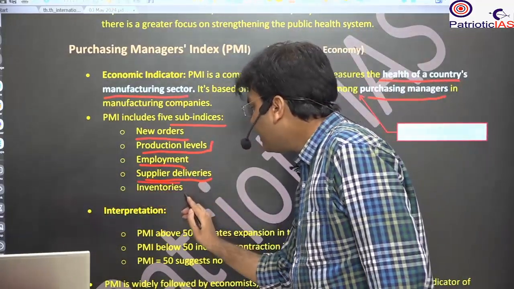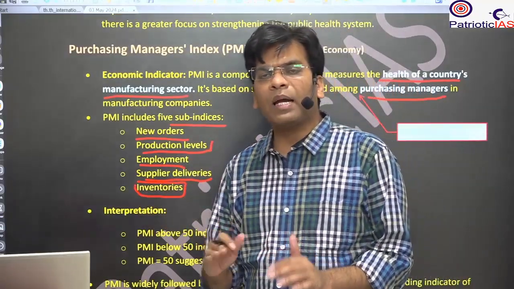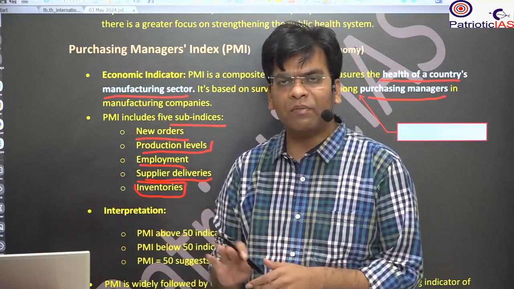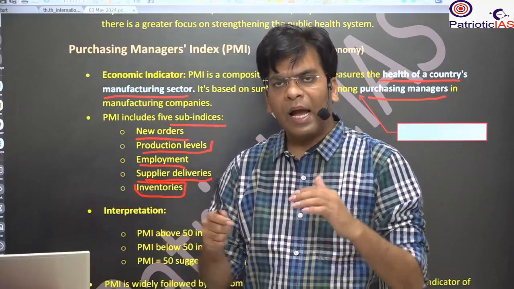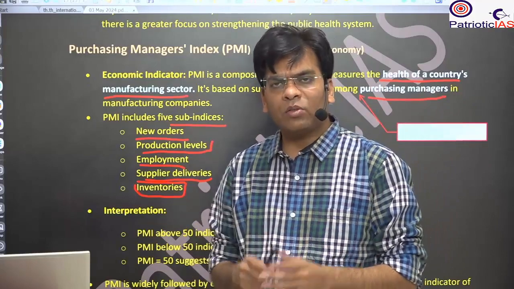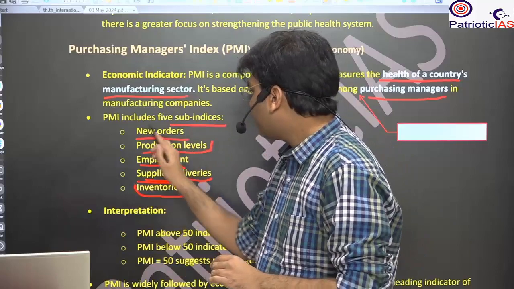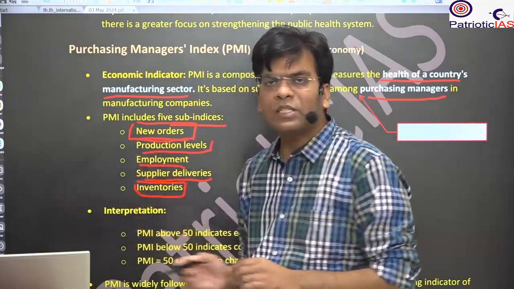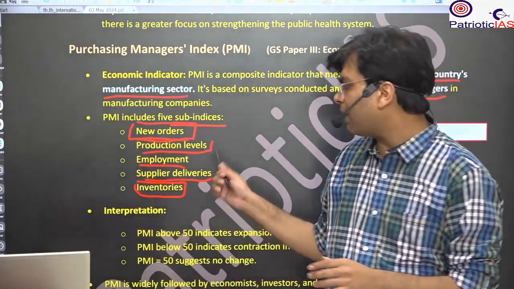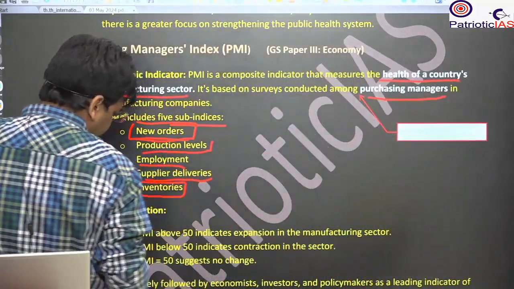Inventories. Inventories means how much stock we had at a particular time and how much it has reduced or been maintained. For example, I have 10 pens, and even after 2 months I still have 8 pens. So the inventory will be 8 pens. The demand for more product will be less if the inventory is more. So inventory reducing means manufacturing increases. All this is taken into consideration.